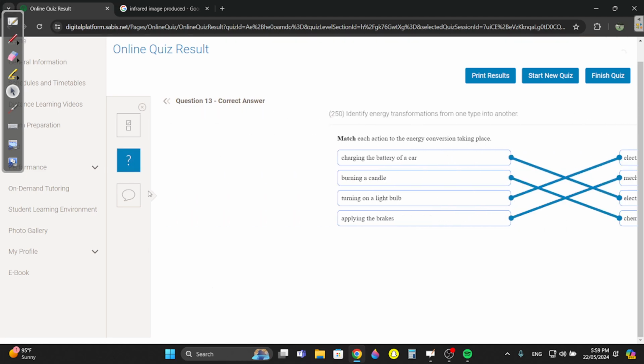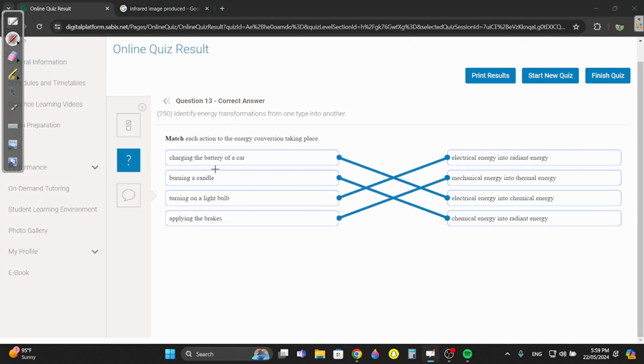Question 13. Charging the battery of the car. Obviously, when we charge it, it's going from electric into the battery, which is chemical, right? And then burning a candle, it's chemical into radiant. So we're burning the chemical into radiant or light energy. Turning on a light bulb, we only want the light. The light bulb converts the electric into radiant, right?